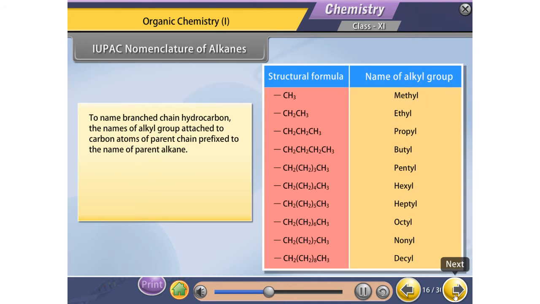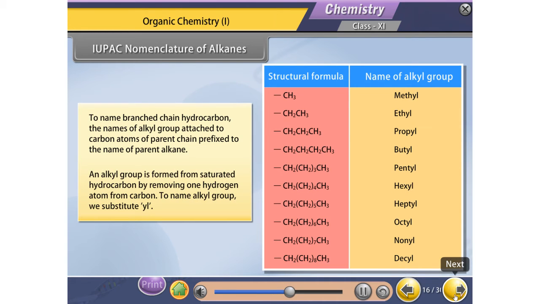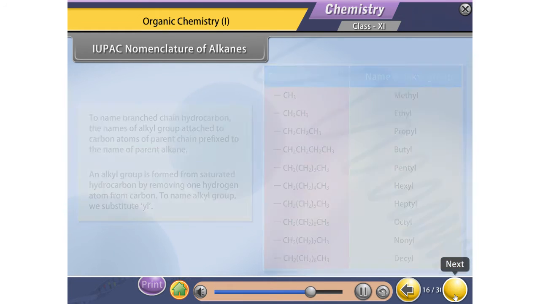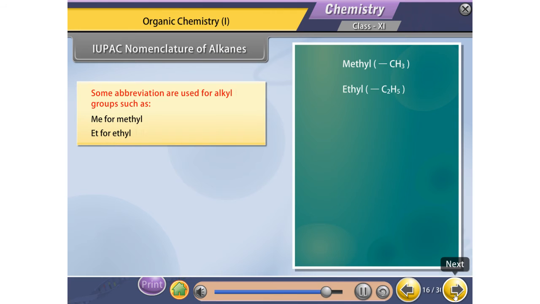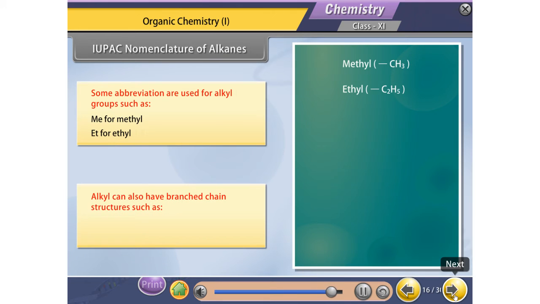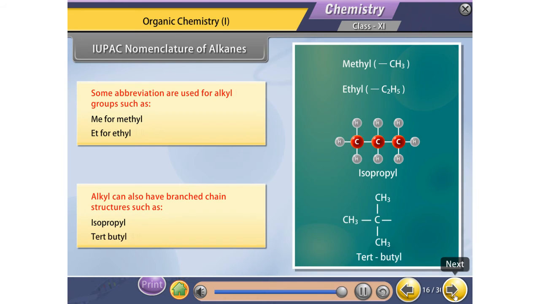To name a branched-chain hydrocarbon, the names of the alkyl groups attached to carbon atoms of the parent chain are prefixed to the name of the parent alkane. An alkyl group is formed from a saturated hydrocarbon by removing one hydrogen atom from a carbon. To name an alkyl group, we substitute -yl. Some abbreviations are used for alkyl groups, such as Me for methyl, Et for ethyl. Alkyl groups can also have branched-chain structures such as isopropyl, tert-butyl.